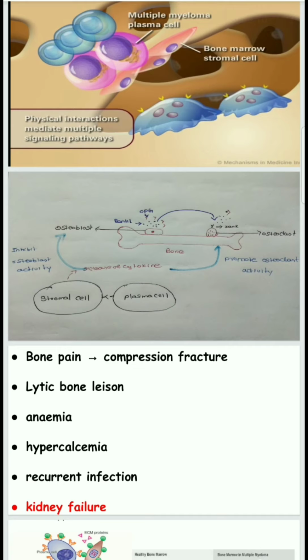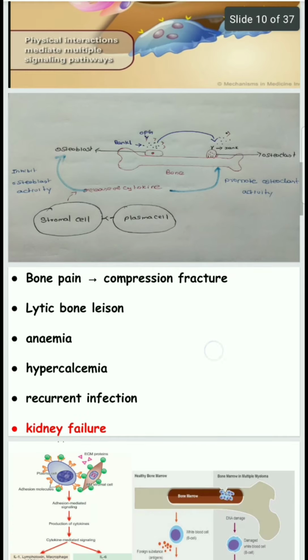Bone pain is due to osteolytic activity, because these cancer cells can stimulate the osteoclasts and inhibit the osteoblasts. So osteolytic activity is possible. Compression fracture leads to bone pain and lytic bone lesions. And anemia: these plasma cells may disturb the formation of RBCs. As a result, anemia happens.